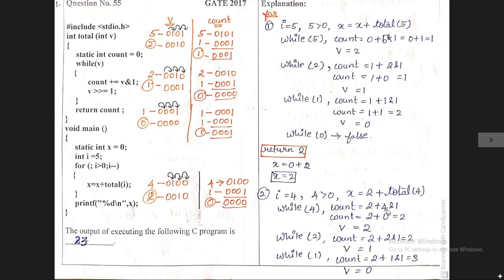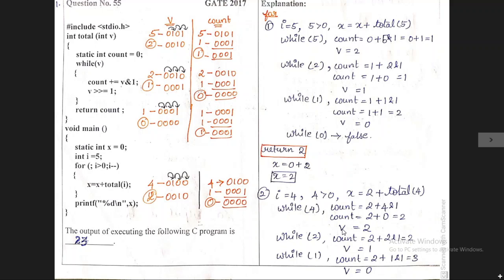After calculating the AND operation for 4 and 1, we get the output as 0. So that is what I have written here, 0. Then finally we need to add these 2 plus 0, we get 2 as an output for the count variable. So that is what I have written here.